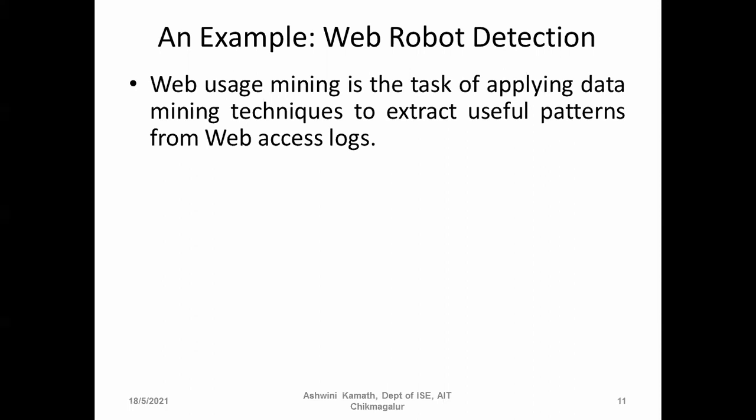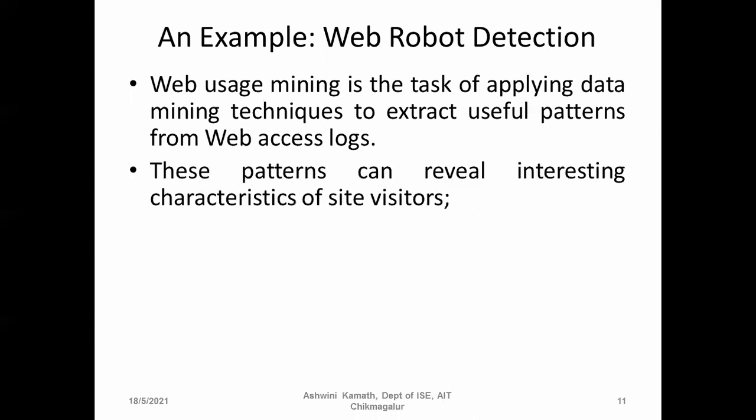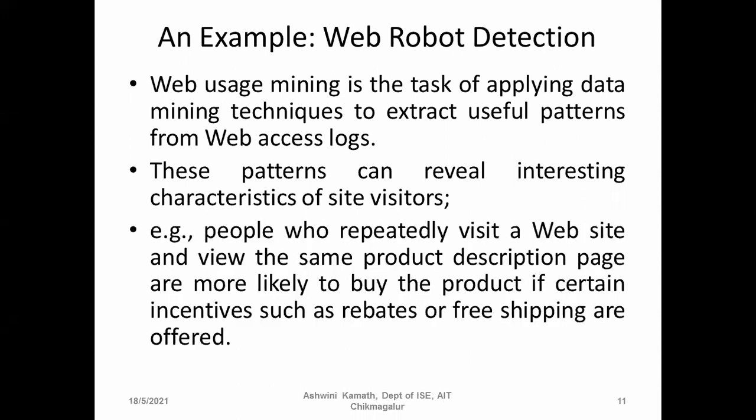Okay, so to check the pattern of web usage from a particular website, web access logs will be used. These patterns can reveal interesting characteristics of the site visitors. For example, people who repeatedly visit a website and view the same product description page are more likely to buy the product if certain incentives such as rebates or free shipping are offered.